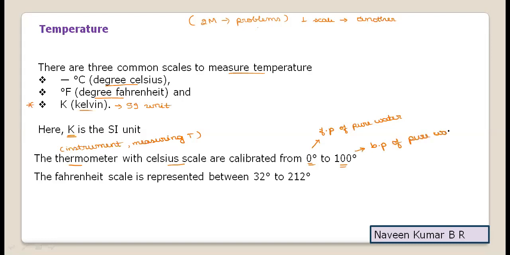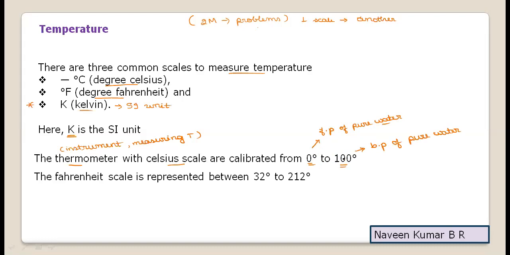Why is the calibration range 0 to 100 taken in the degree Celsius scale? Because water is the standard, whose freezing point, 0 degrees, is taken as the initial scale reading, and the boiling point of water, 100 degrees Celsius, is taken as the highest value in the scale reading.